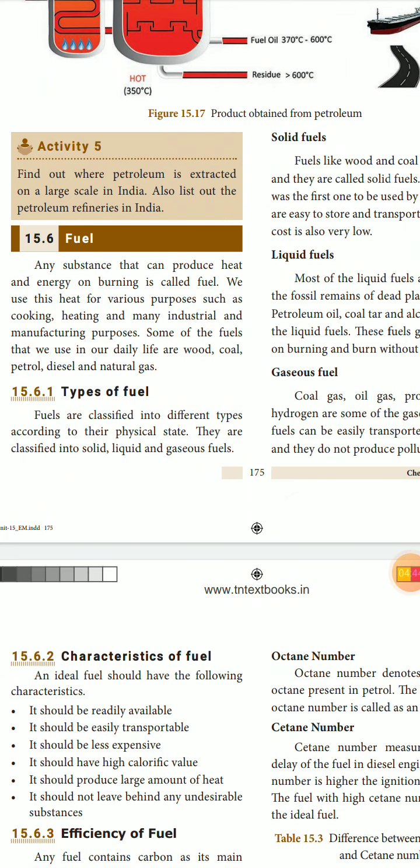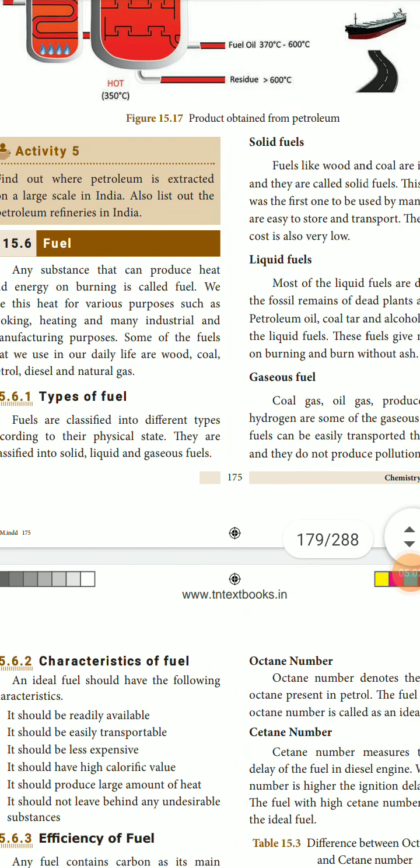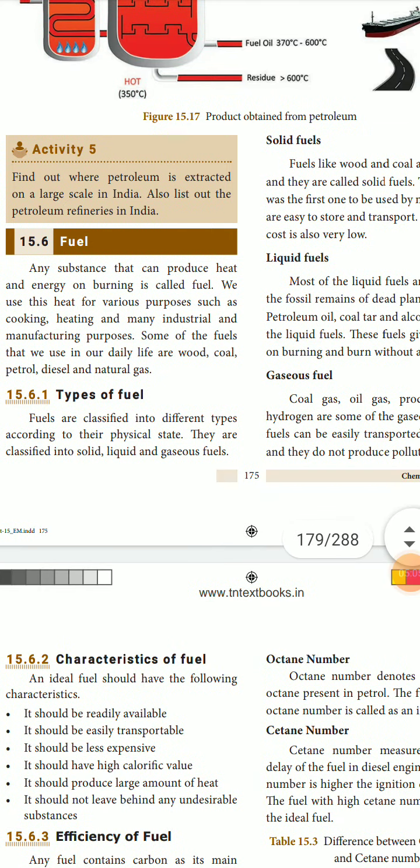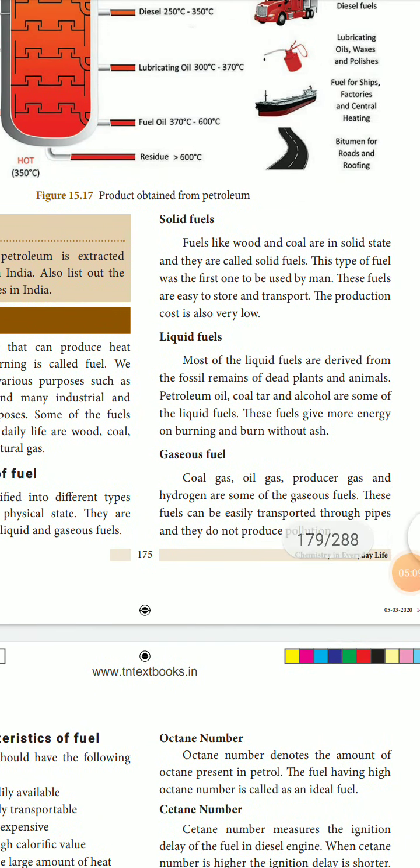Now the fuels. Any substance that can produce heat and energy on burning is called a fuel. It is used in industries, for cooking, heating, and manufacturing purposes. Now, types of fuels. Fuels are used in different types according to their physical state. They are classified into solid, liquid, and gaseous fuels.